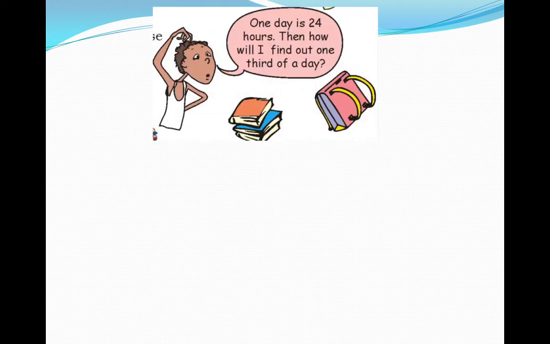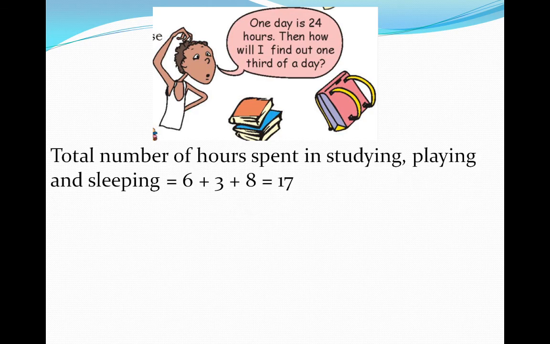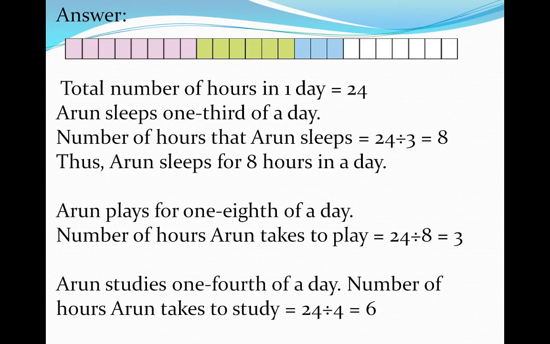Now look at here in this picture. Now Arun is thinking that one day is 24 hours. Then how will I find out 1/3 of a day? In the last presentation, on the last page, we studied how we can find out the 1/3. So to find out the 1/3 of a day we have to divide the total number of hours by 3.